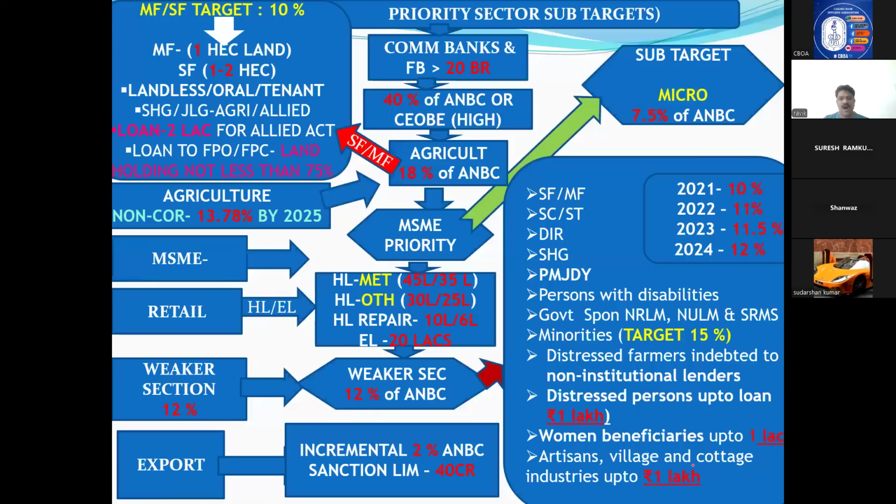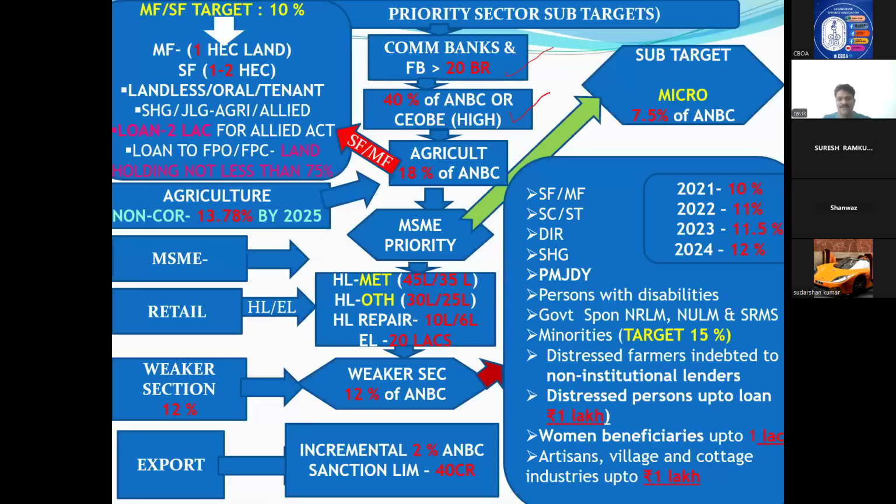Now I will tell you how we have to achieve 40%. Reserve Bank has to tell where we have to. This particular slide is with regard to our banks, meaning public sector banks. So commercial banks or foreign banks above 20 branches, we have to achieve 40% of the target. I will not tell A, B, C, you know the concept, whichever is higher. So 40% we have to reach the target.